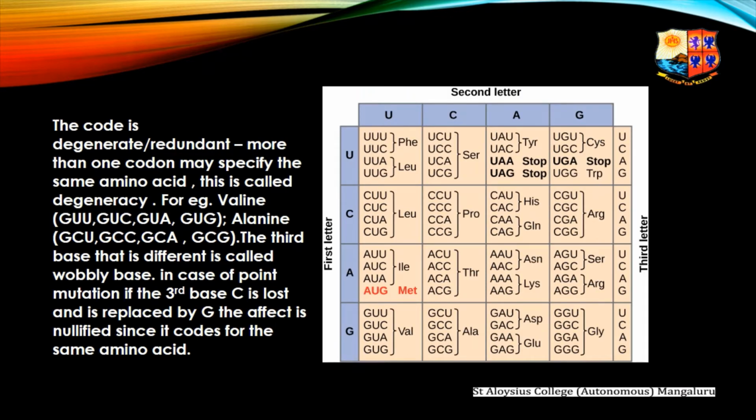Now, this genetic code is degenerate or redundant. More than one codon may specify the same amino acid. This is called degeneracy. For example, valine has codons GUU, GUC, GUA, GUG; alanine, GCU, GCC, GCA, GCG. The third base that is different is called the wobbly base. In case of point mutation, if the third base C is lost and replaced by G, the effect is nullified since it codes for the same amino acid.